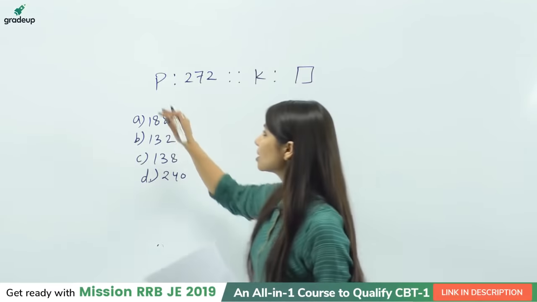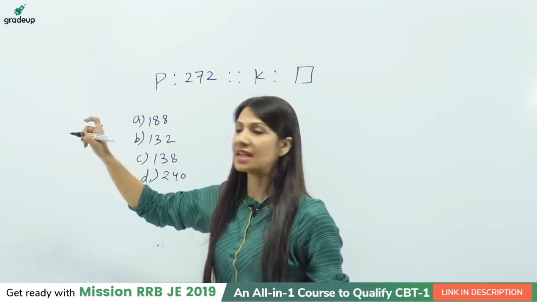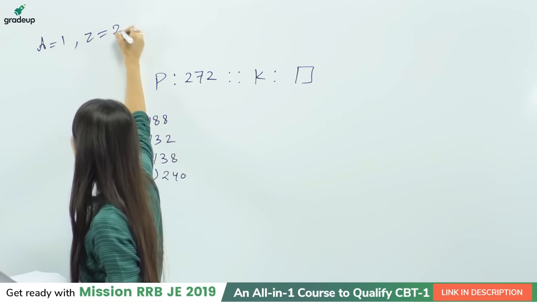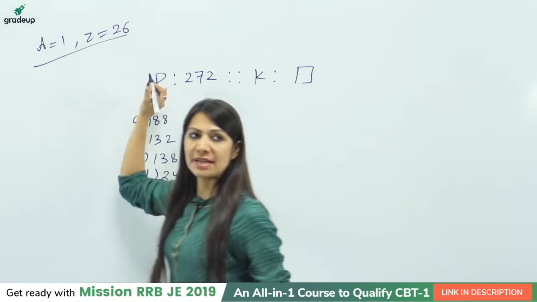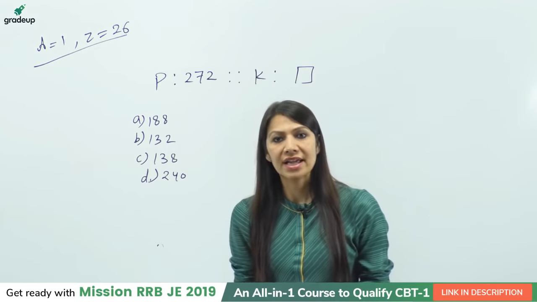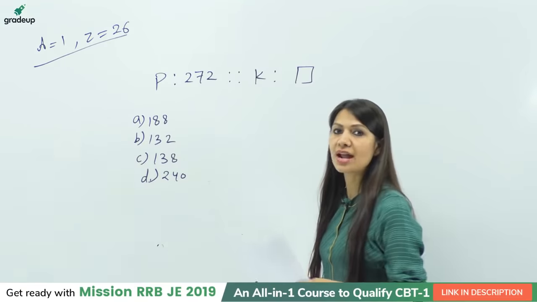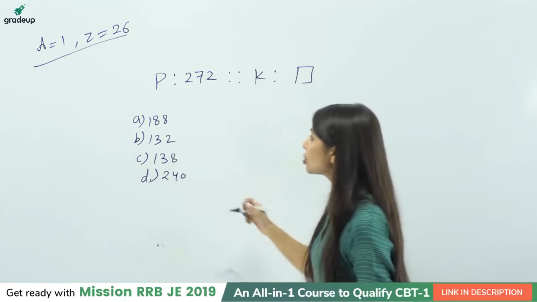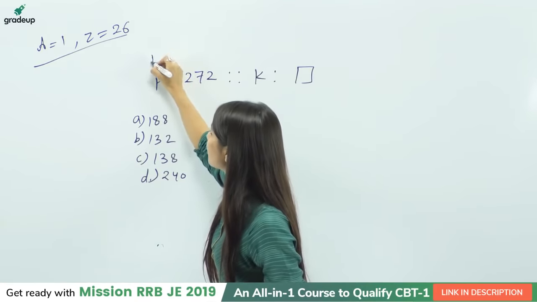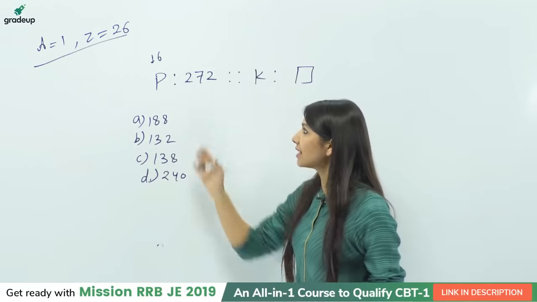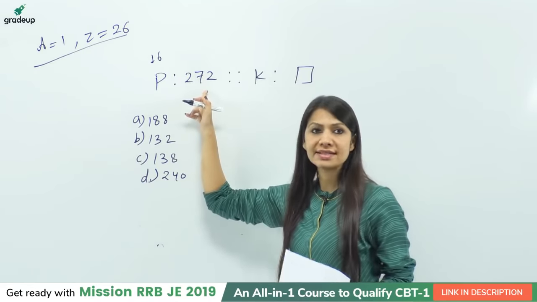So first of all, I am just writing the direct place value of P, that means considering A as 1 and Z as 26. If it is not applicable here, then we'll check with the reverse place value. Maybe your answer is correct, but let's check the solution first, okay? So I'm writing the numerical place value of P, which is 16. So is there any way that I can convert 16 into 272?